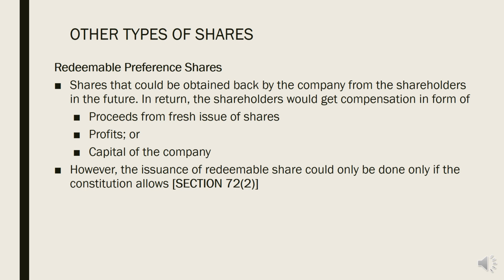The preference shares shall be redeemed later on from the shareholders in the future. In return, the shareholders will get compensation, in the form of proceeds from a fresh issue of shares, profits or capital of the company. Only from these three sources. If the company wants to redeem the preference shares, it has to pay the compensation to the shareholders from these three sources only.